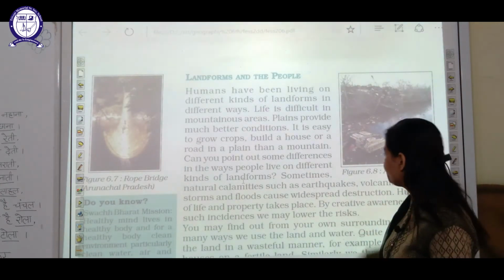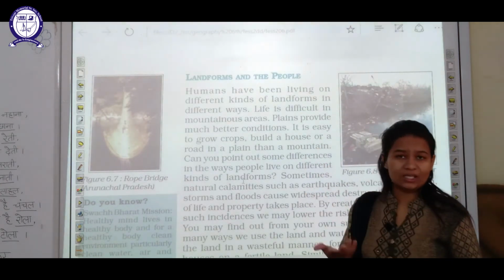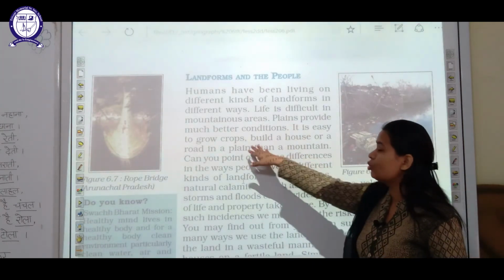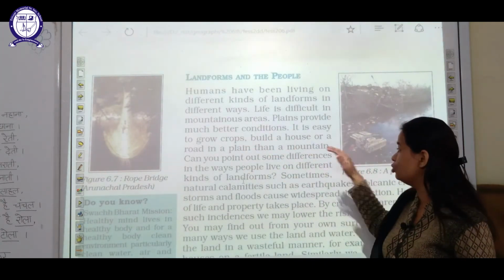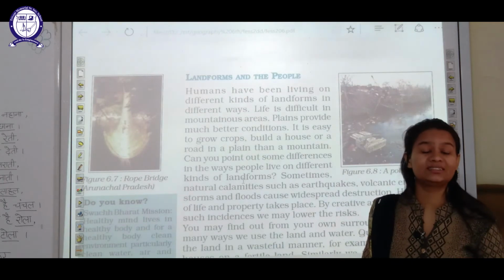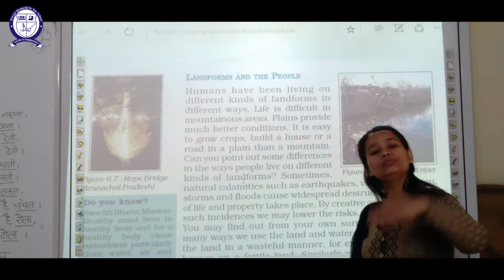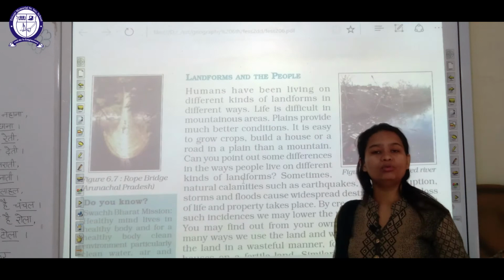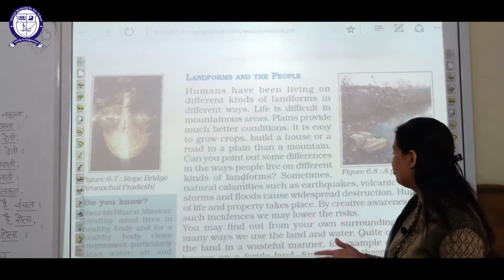The next thing, which I already told you, is why plains? Because you can easily grow crops there, and you can easily build buildings there. On the other hand, if you try to build a building on mountains or a plateau, that will be a little bit difficult.